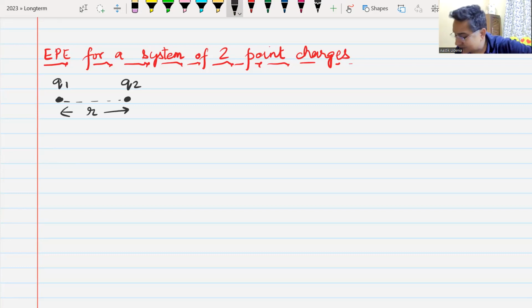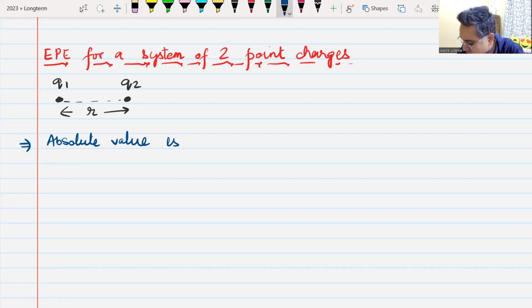We have already discussed gravitational potential energy of a system of two masses. Similarly, you have electrostatic potential energy for a system of 2-point charges. Remember, the absolute value is not defined.